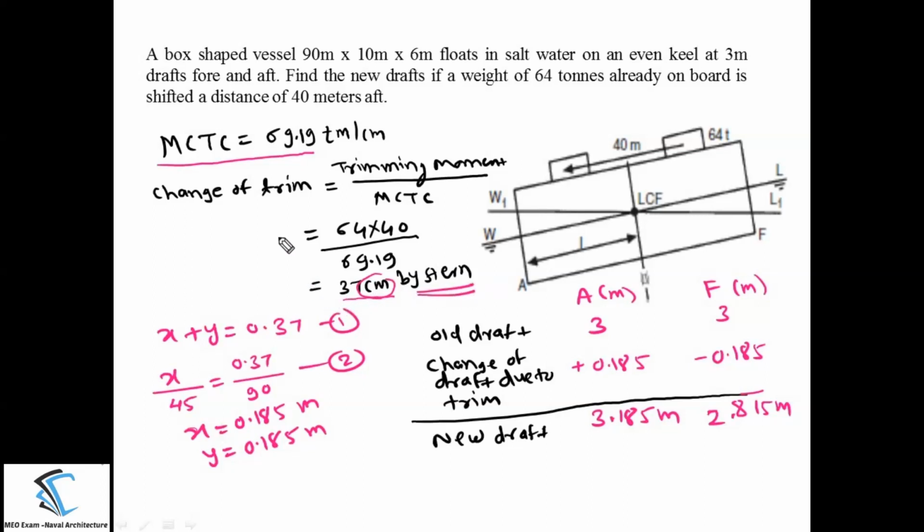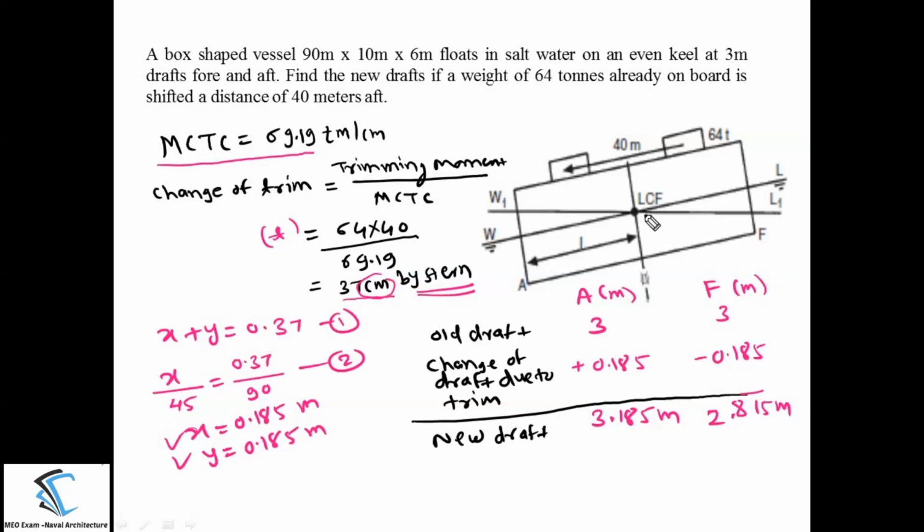Once you know the value of trim, which we denote with a small t, we will have two equations: x plus y is equal to t, and x by LA is equal to t by capital L. Substitute all the values here, and you will get the values of x and y. Now try to understand here that the values of x and y are coming the same, and each is half of the trim. Why is this happening? Because the center of flotation is at the midship location.